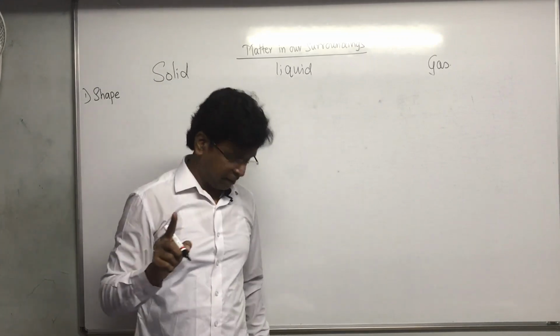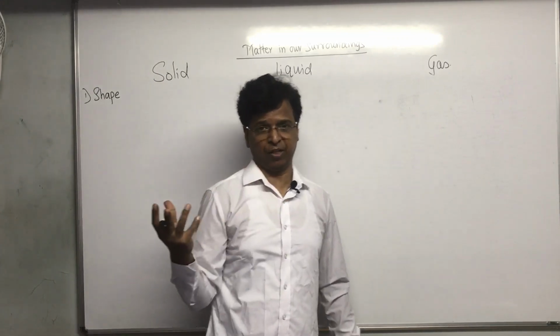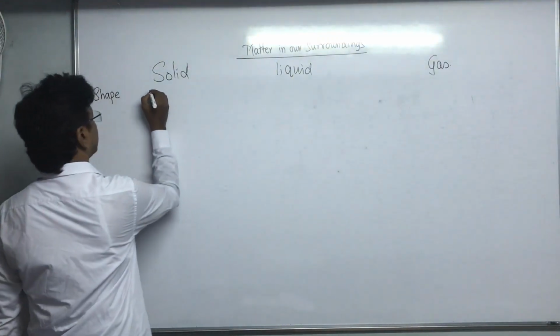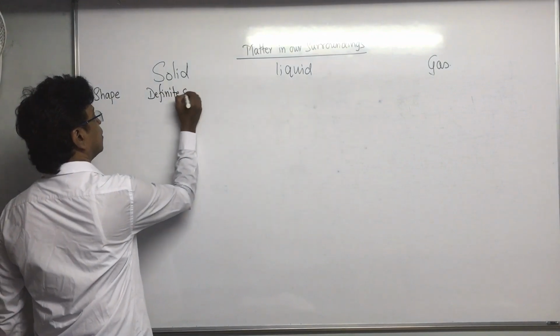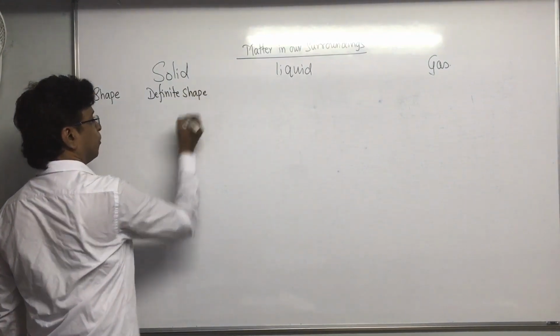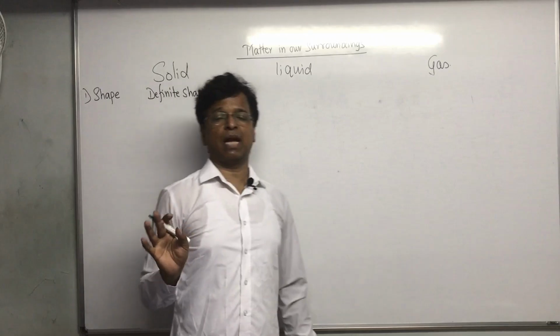They don't change their shape. What about liquid? They don't have a definite shape.